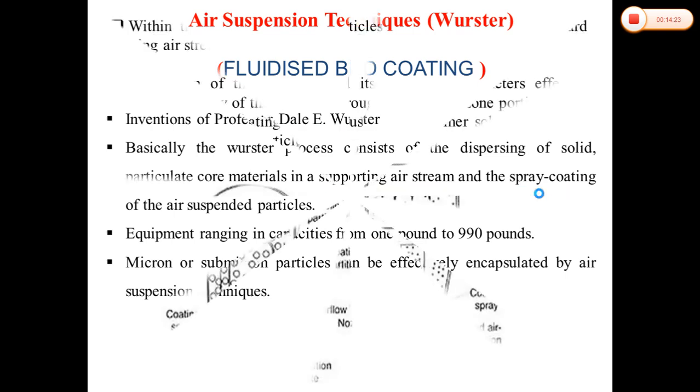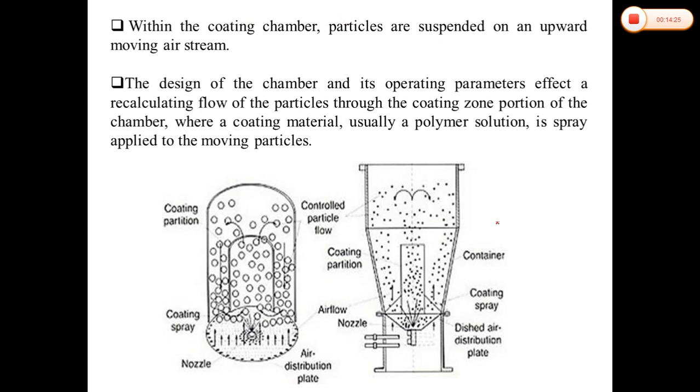So here we'll see the figure. Here we can see this is the container. Here the air distribution plate is there. Here the coating spray is there. These are the nozzles where we are supplying the air. Here the coating portions will be there, and here we are controlling the particles.